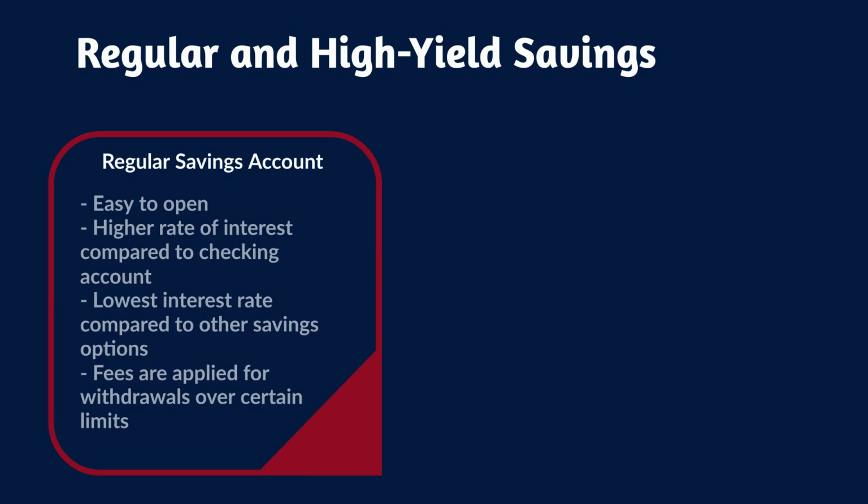Regular and high-yield savings. A regular savings account is a place to store money whilst earning interest upon the amount of money stored. It's easy to open and has a higher rate of interest compared to checking accounts. However, compared to the other saving accounts options, it has the lowest interest rate. If withdrawals are made from the account over a certain limit, then fees are applied.